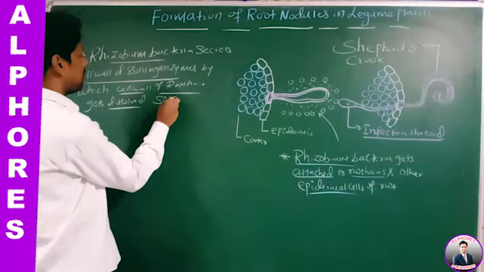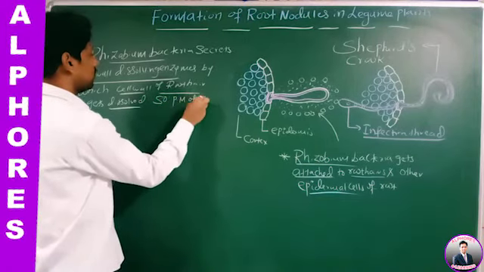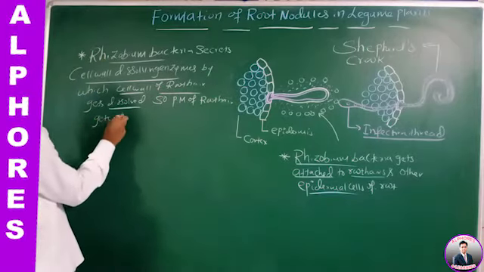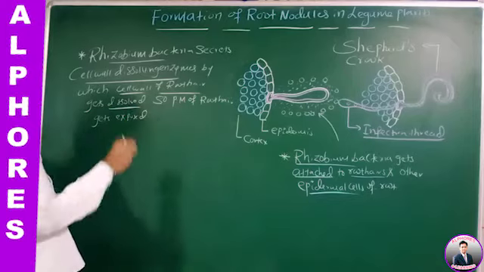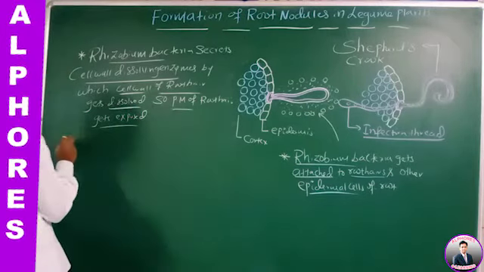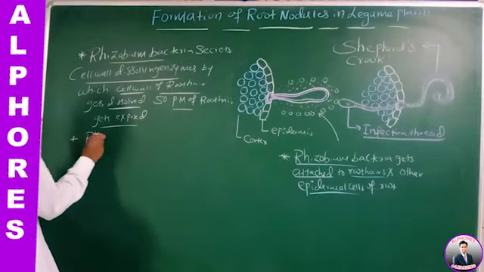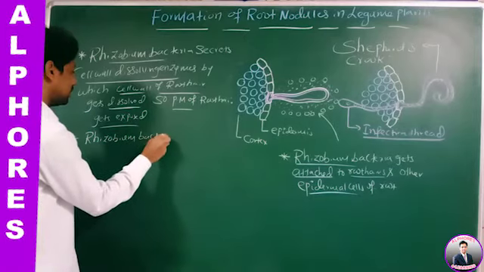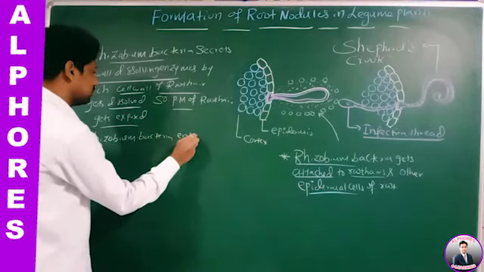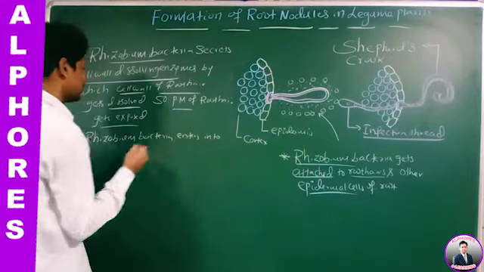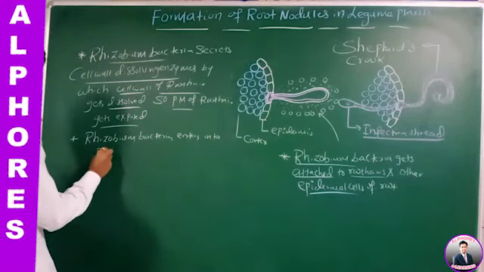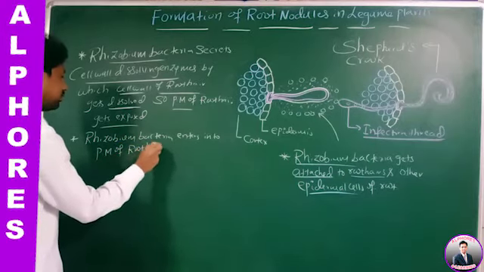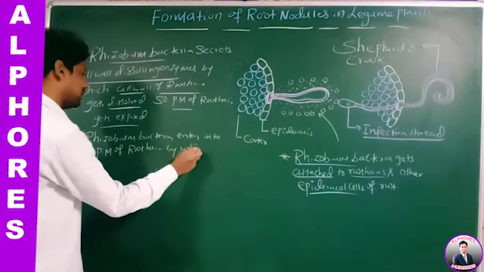So the plasma membrane of the root hair gets exposed. Now Rhizobium bacteria enters into the plasma membrane of the root hair.